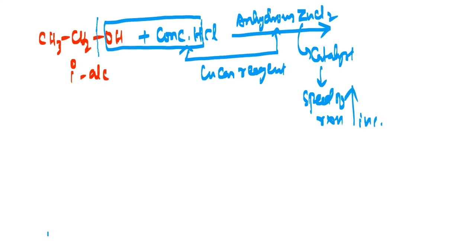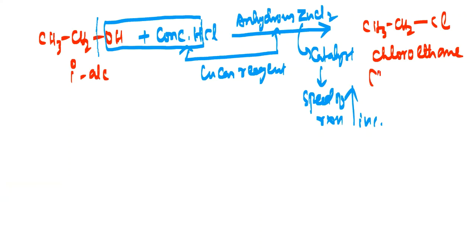Now tell me, what is the product formed here? The C-O bond is cleaved. The product formed will be CH3CH2, and finally OH and H are coming out, then Cl remains there, so it will react with Cl now. So you are getting haloalkane. Which haloalkane you are getting? Chloroethane. And that chloroethane is your haloalkane, my dear friends.